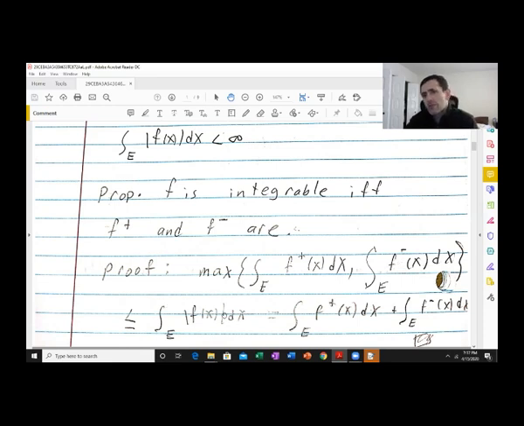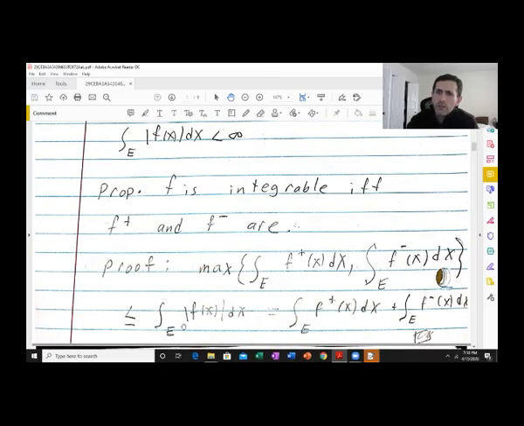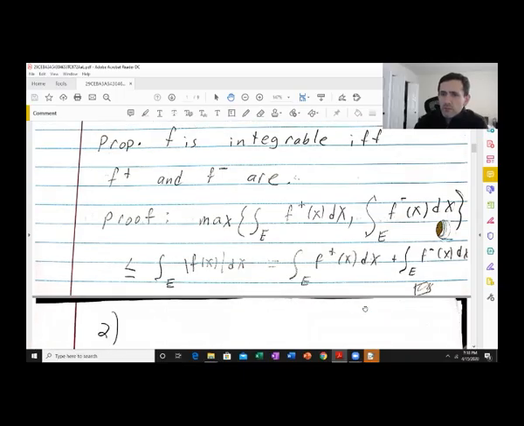So the integral of absolute value of f of x is bigger or equal to the maximum of these two. On the other hand, absolute value of f of x, again, is f plus of x plus f minus of x. So if this is finite, then certainly both of these are finite. And if both of these are finite, then certainly the integral of absolute value of f of x is finite because it's just the integral of f plus plus the integral of f minus. So yeah, really not a whole lot to this one.